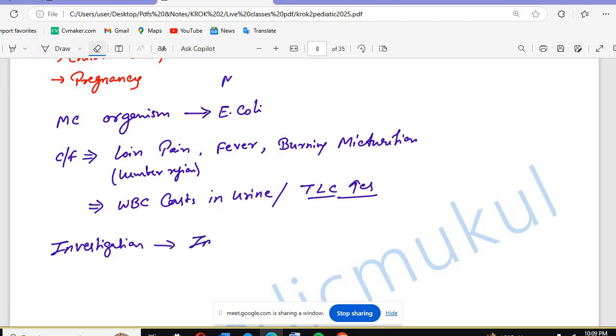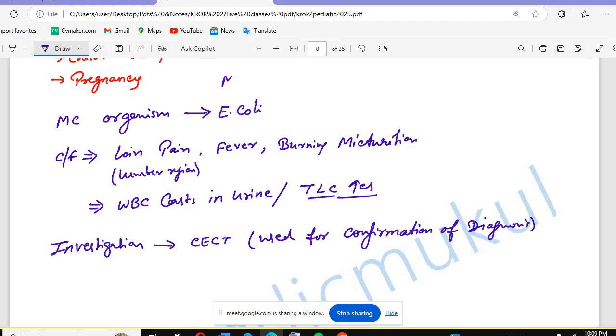You will do imaging. What imaging? CECT, contrast enhanced CT scan. CECT means we will add the contrast and then we will take the CT scan. So that is the CECT, and this is used for what? Confirmation of diagnosis. This is used for confirmation of diagnosis.